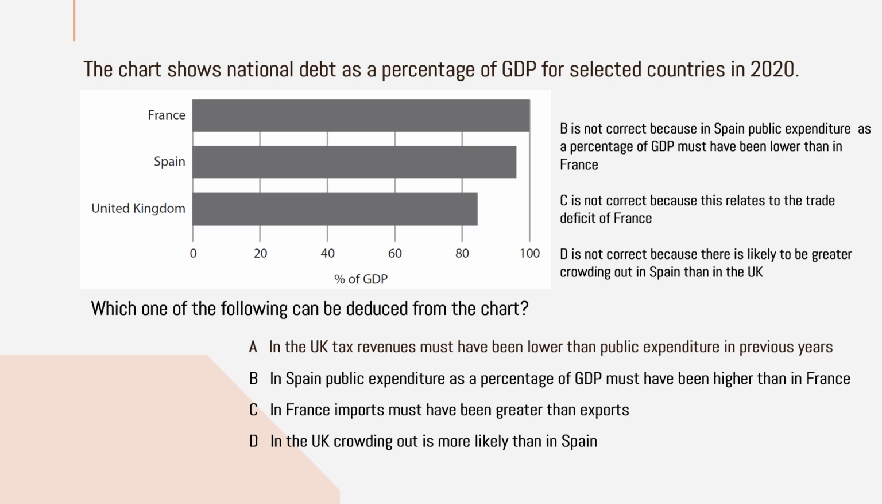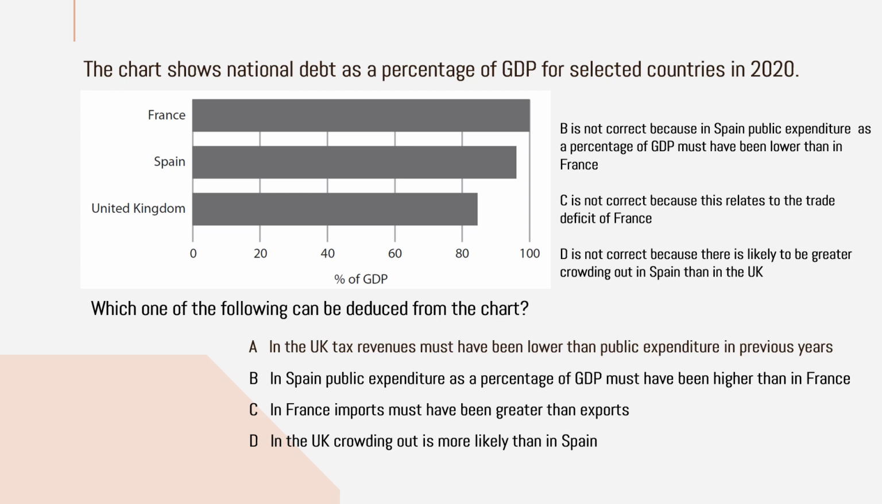Then if you check option C, in France, imports must have been greater than exports. Actually, it is talking about the national debt as a percentage of GDP, not related to the trade deficit of France. So that's why option C is wrong.